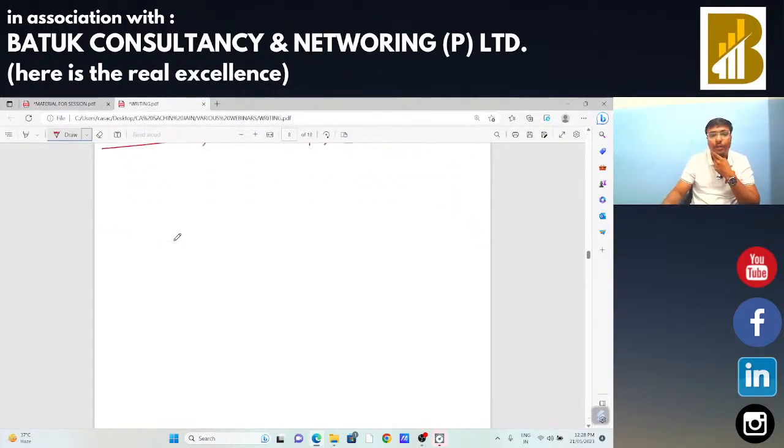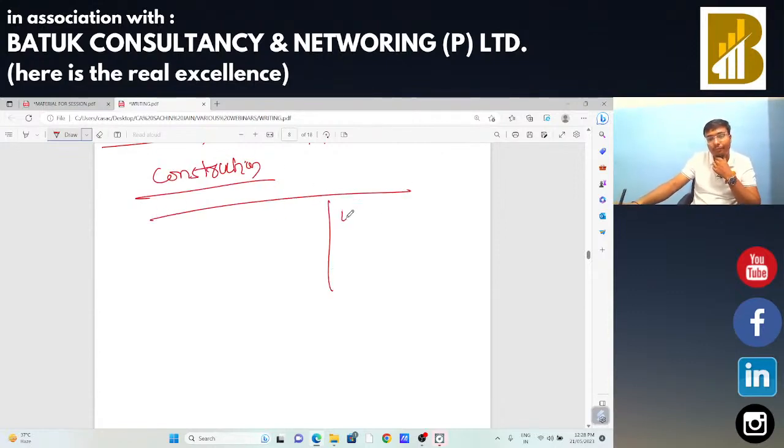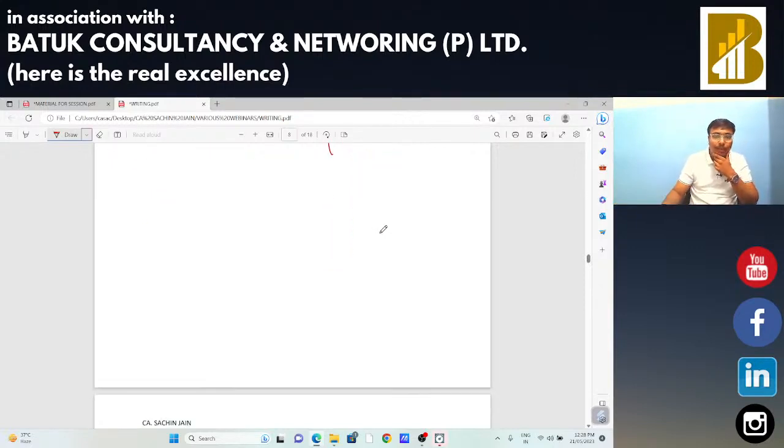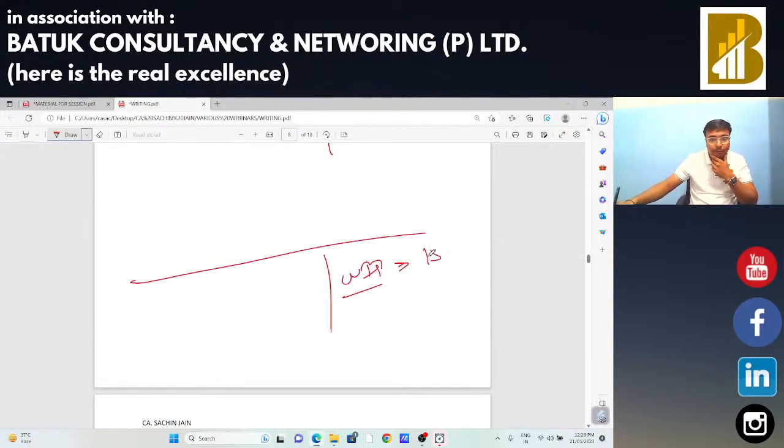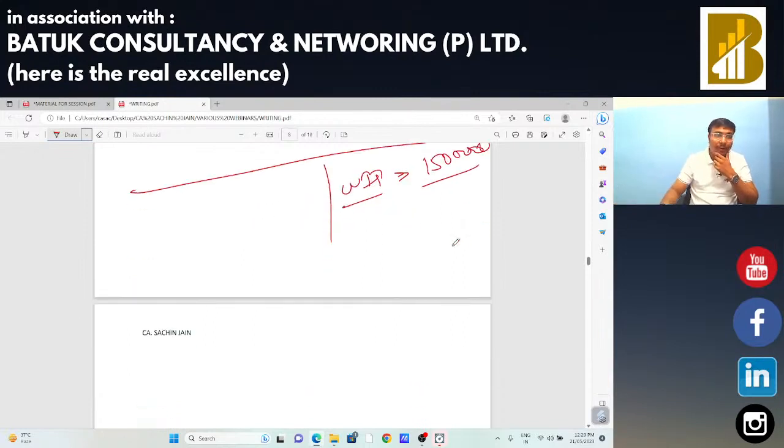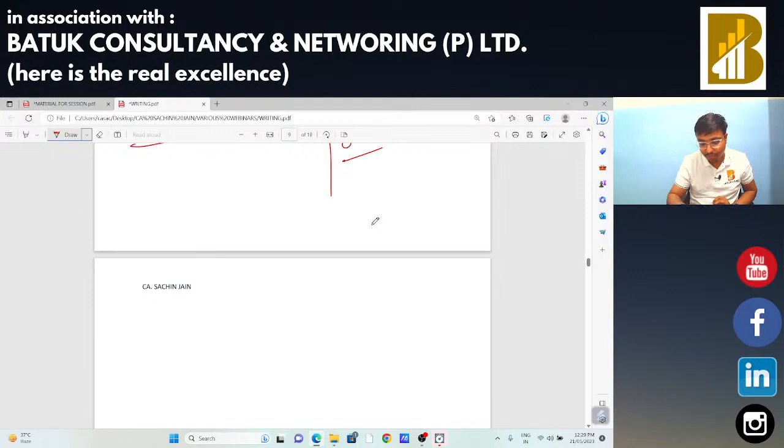Okay, sir. Suppose in a construction contractor or any other entity's financial statement, you find WIP, that is work in progress. In that case, we need to check the last year's financial statement. Suppose last year the entity booked the WIP as 15 lakh rupees. Sir, first, my point is: what do you mean by work in progress? That means you have done the work but billing is pending. That is called your WIP. On that particular part, you have done the work but the billing is pending.